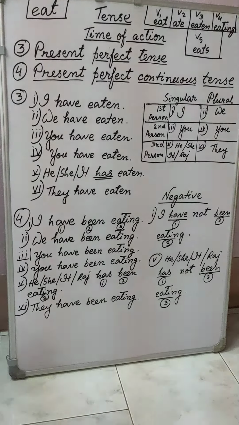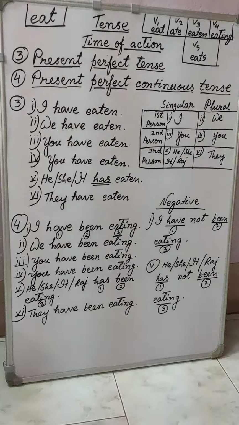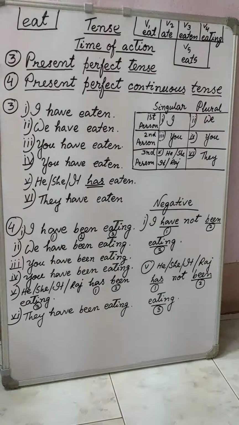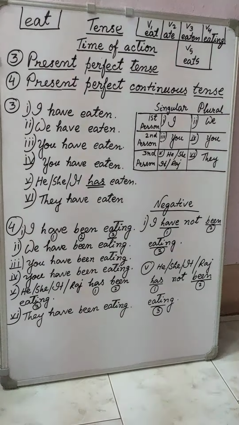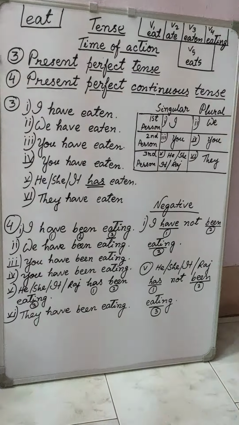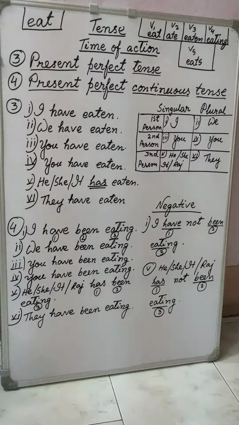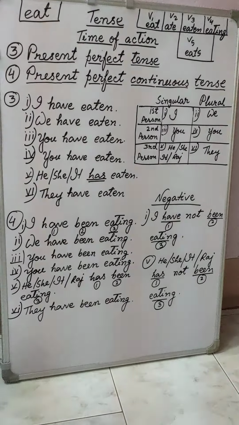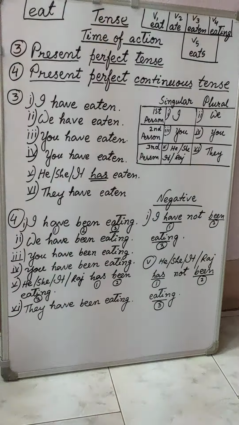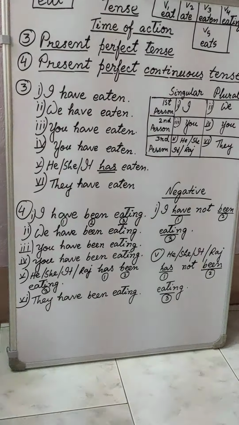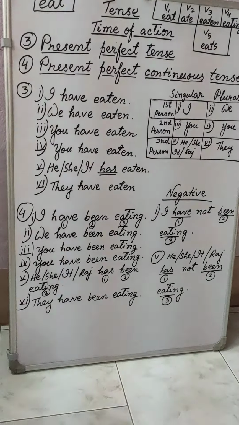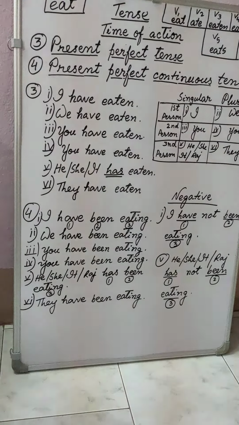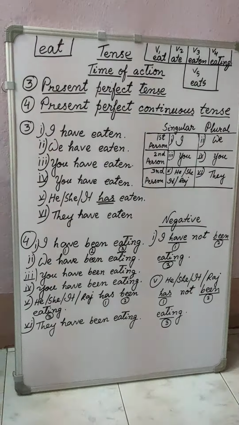So your negative sentence has been completed. Same thing with I have eaten. See here, I is the pronoun, and have eaten are 2 verbs. If you want to make a negative sentence, I have is the first word, so you put not after have. Then I have not eaten, we have not eaten, you have not eaten, he, she, it has not eaten, they have not eaten. That is the present perfect tense negative sentence, written as I have not eaten.